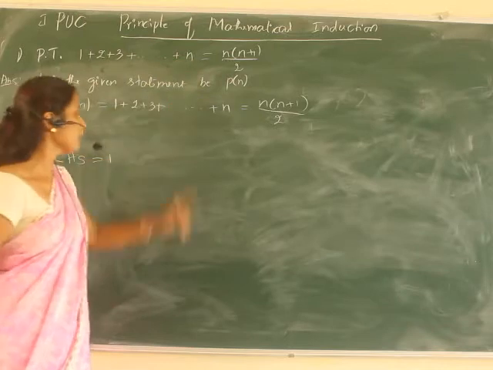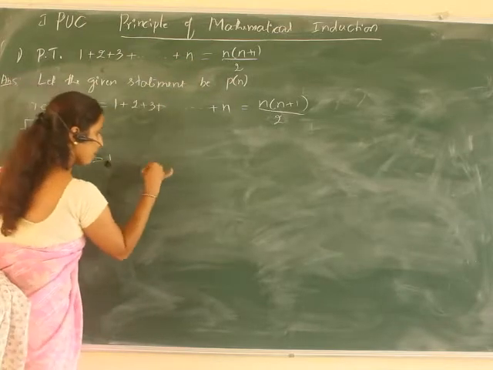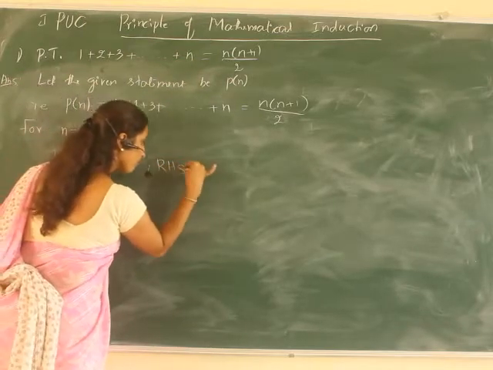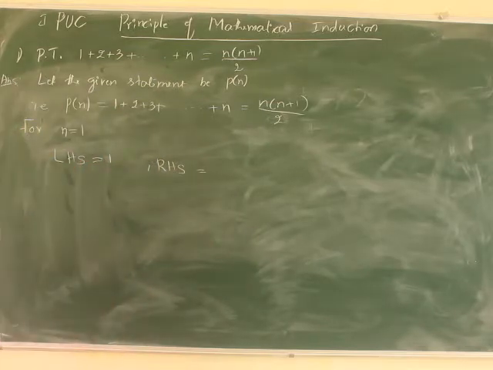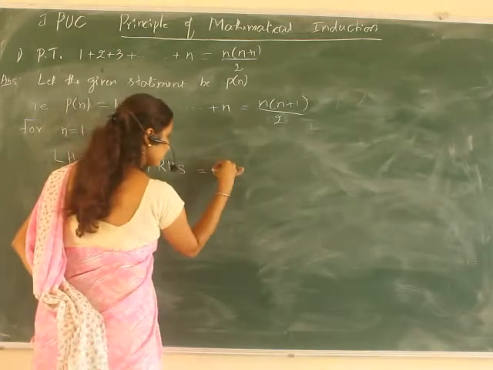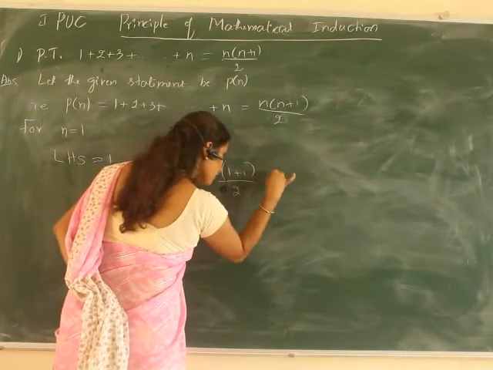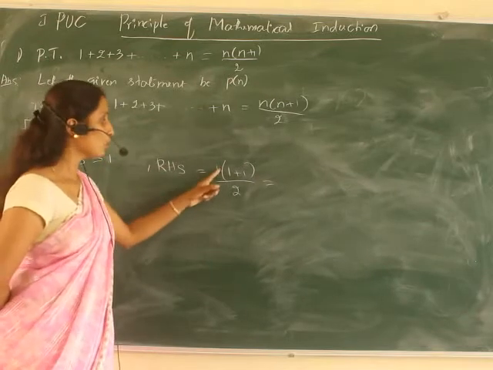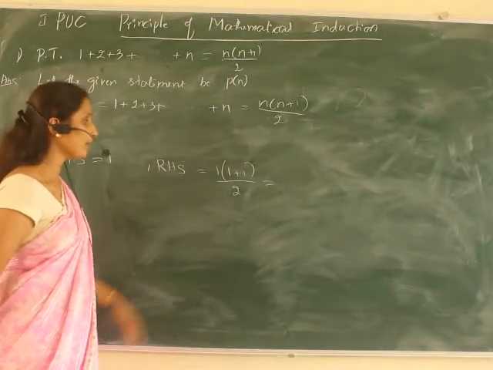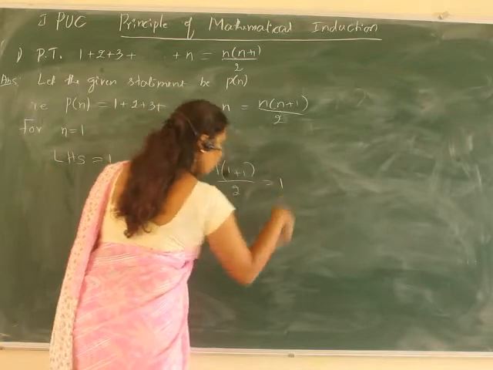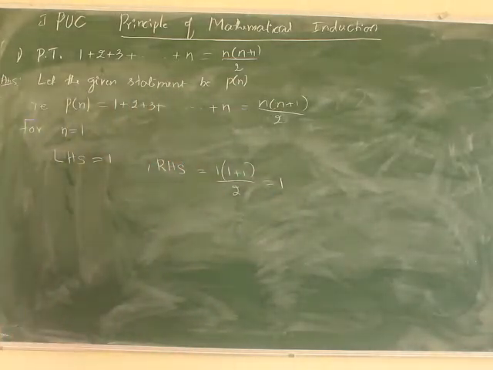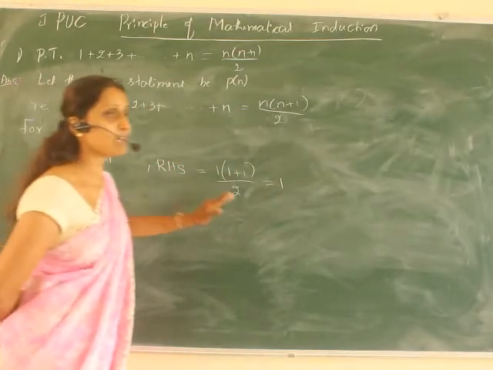So now in the RHS, again I have to take n is equal to 1. So what happens if I take n is equal to 1? 1 into 1 plus 1 divided by 2. This we can see, 2 into 1 is 2, divided by 2 is equal to 1. So we got LHS is 1, RHS is also 1.